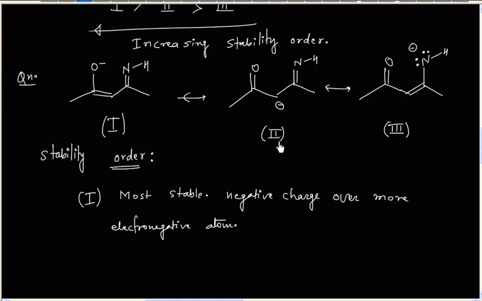Now similarly, the second one is the least stable, because we have a negative charge over the carbon atom that is not so electronegative. So we have oxygen as the most electronegative, then we have nitrogen, and then we have carbon.